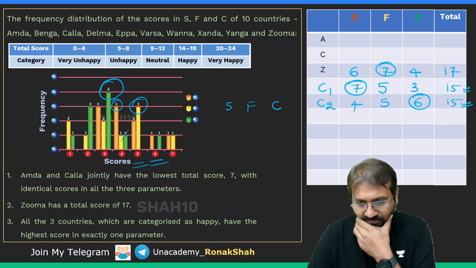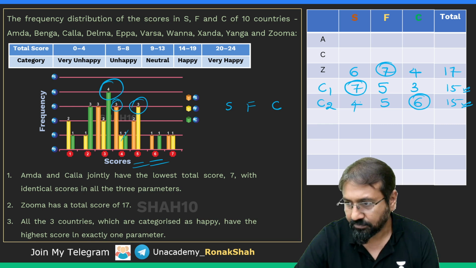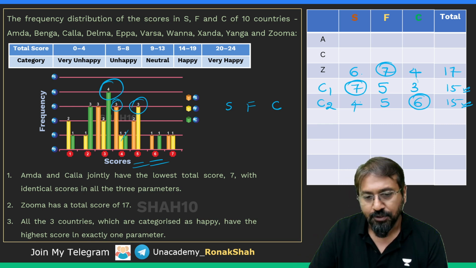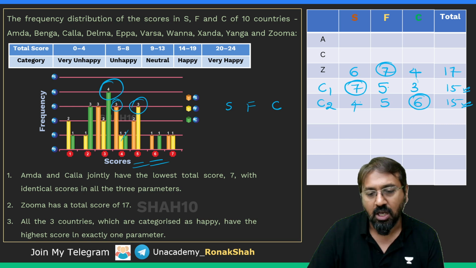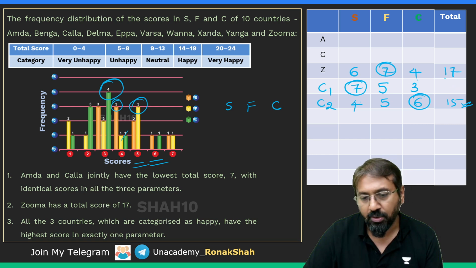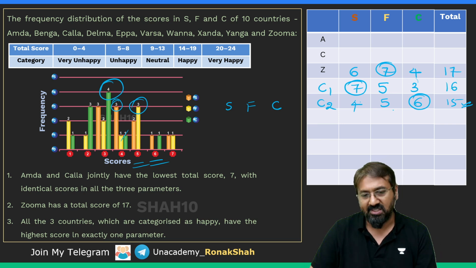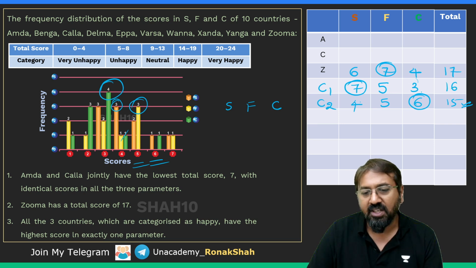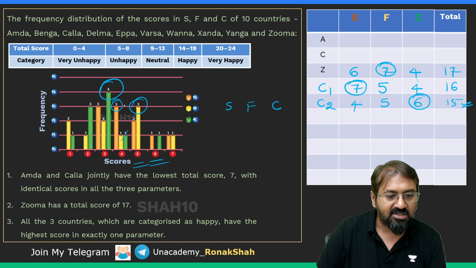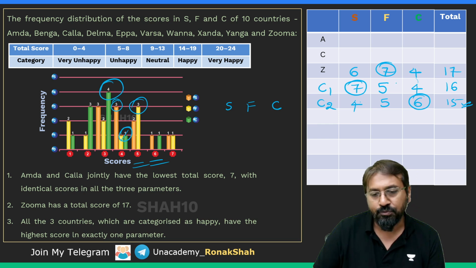Okay, just a moment. So for Zuma, I'm keeping 6, 7, 4. Now I need to make 16 over here. So how can I make it 16? So guys, 7, 5, 3 was 15. Can I make 4 over here? No. In parameter C, only one country has scored 4. So this would not work.